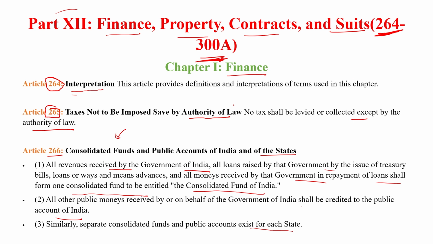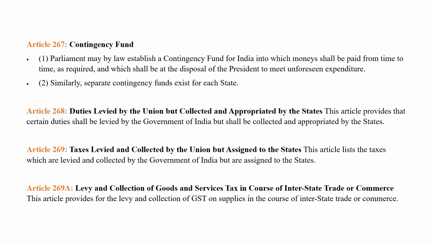Clear? Okay. So let's move to our next section, which is Section 2, Article 267. As I told you, there are majorly two accounts. First is the consolidated account and second is the contingency account. In the Contingency Fund, the President can establish a contingency account for unforeseen expenditure or for emergency. So contingency is a type of emergency fund.